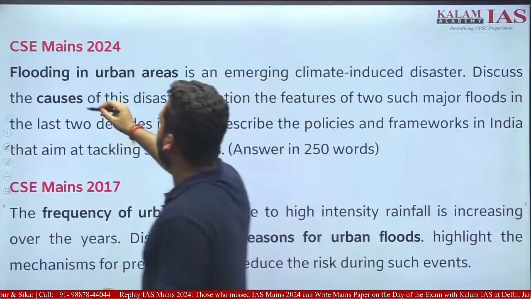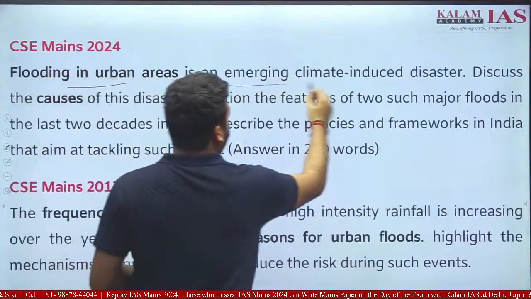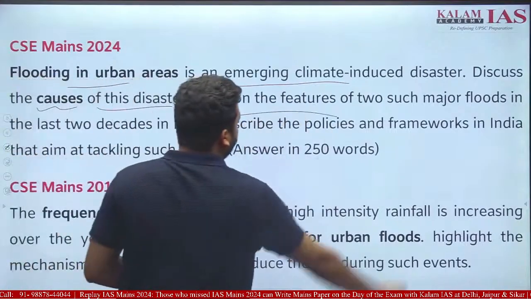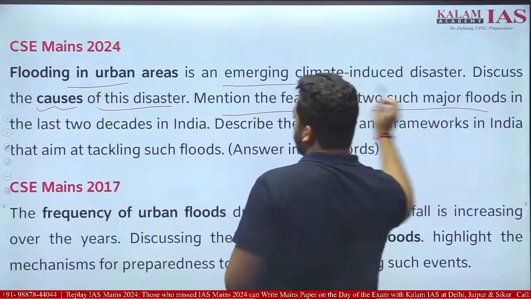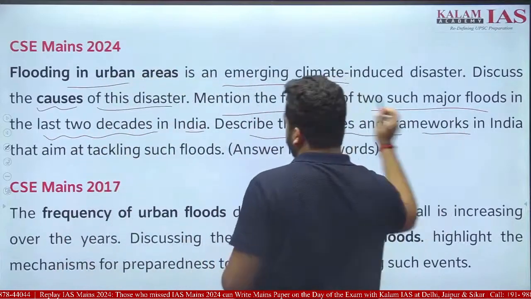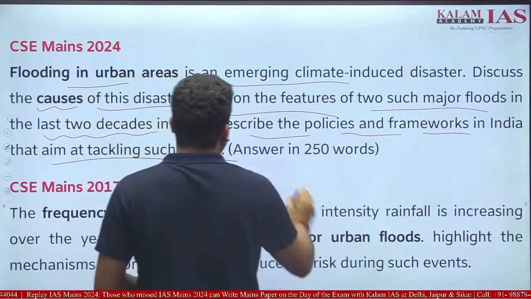Let's see the question. Flooding in urban area is an emerging climate-induced disaster. Discuss the causes of this disaster. Mention the features of two such major floods in the last 2 decades in India, describing the policies and frameworks in India that aim at tackling such floods.